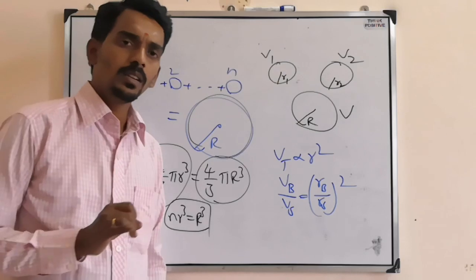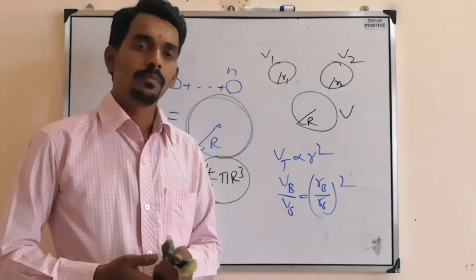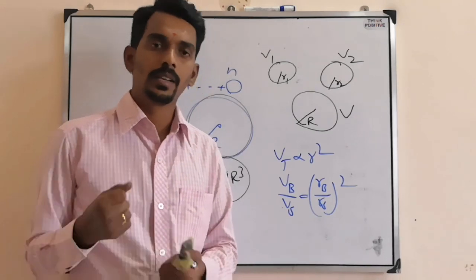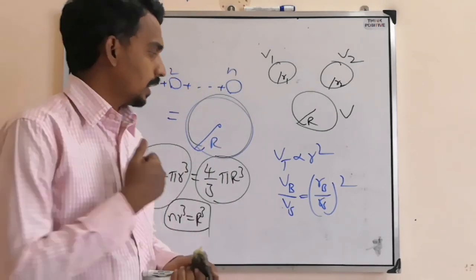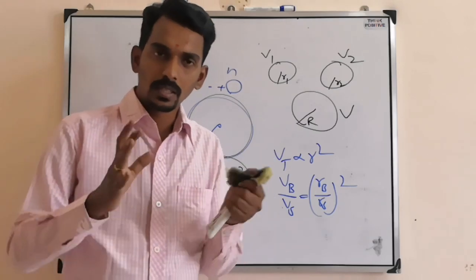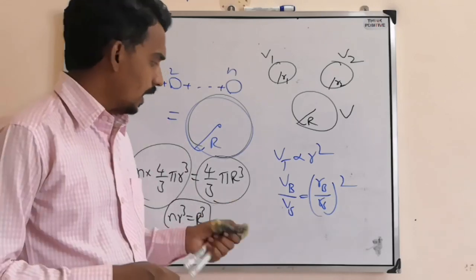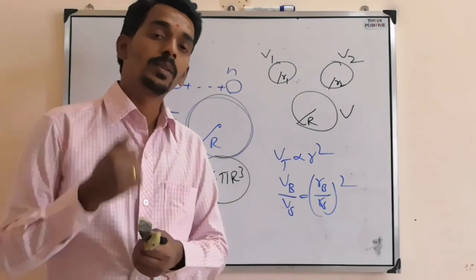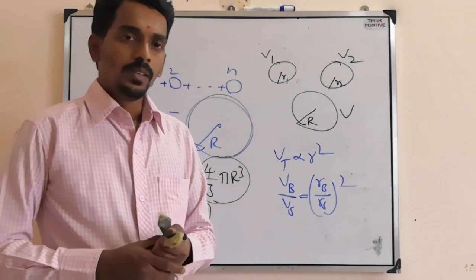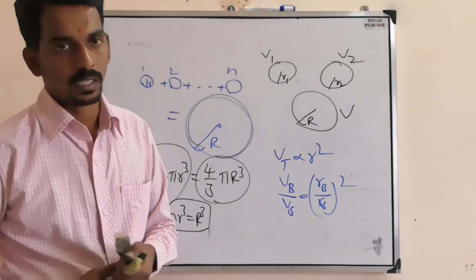So one is based on viscous force between two liquid layers, F equal to minus eta A dV by dx. And another one is based on Stokes law. What is the viscous force experienced by a solid body? 6 pi eta r v. And afterwards, what is the terminal velocity? It's 2r square by 9 eta into rho minus sigma into g.